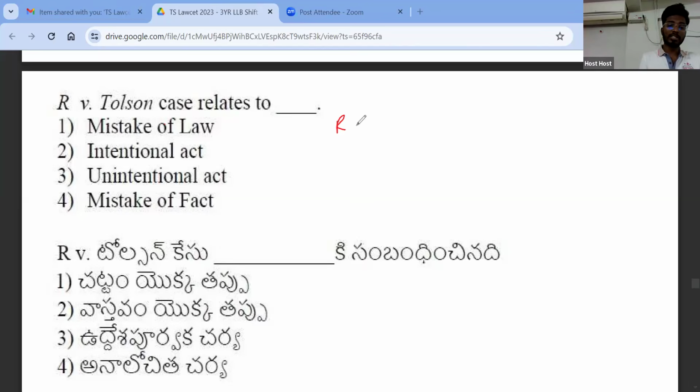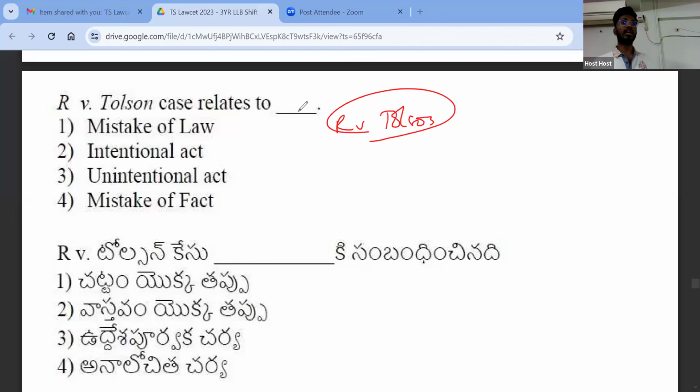In this case, what happened is that both of them were married. And husband left the wife for almost 6 years. Left in the sense he actually died, according to the reports which wife has received, he died in some plane crash or he is not there. For 6 years, she was unable to find him. Now, what she felt is that he is not there, right? Because for 6 years, if somebody is not appearing, what does that mean? So now what she did is that she married another man.